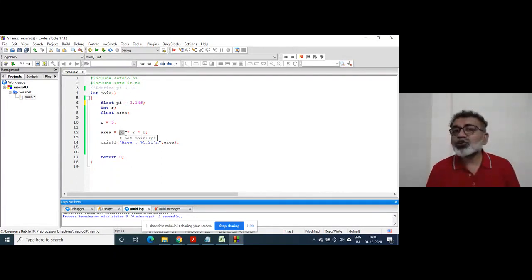That doesn't happen in case of macro because macro is a preprocessor directive. So when code goes for compilation, it is sent as 3.14 into R into R. That's it. Ready-made code is sent. Whereas in case of variable, ready-made code is not sent. Code is sent as pi into R into R. So when this expression is to be solved, it has to collect value from the variable pi. So that will be 3.14.